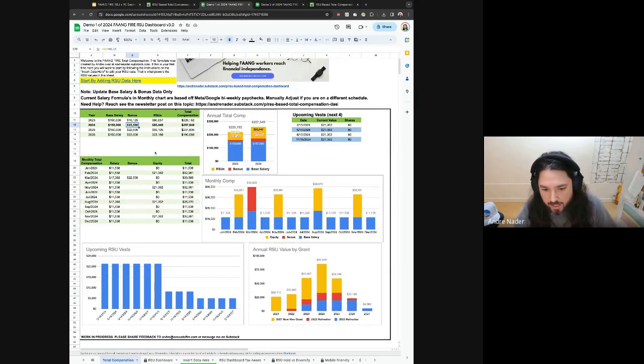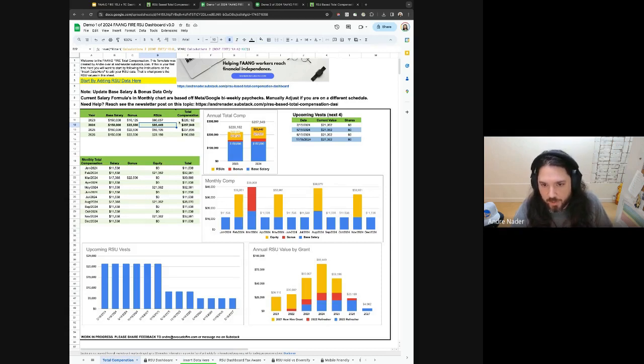So if you are a higher level or you know your specific bonus percent or your company calculates things a little bit differently, the first thing that you would want to do is also adjust the bonus percent. And then the real power behind a lot of this is this RSU column. It's a complicated calculation, but essentially it's looking at all of your future RSUs for the entire year and looking at today's price of the stock that you have RSUs in. So that's kind of it at a high level.